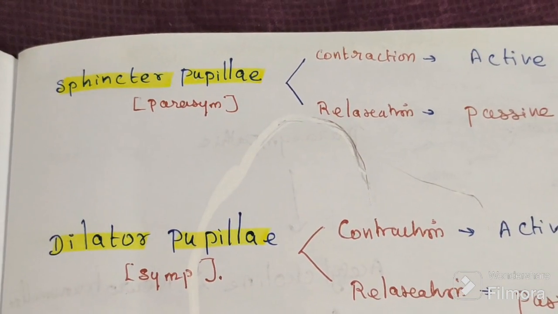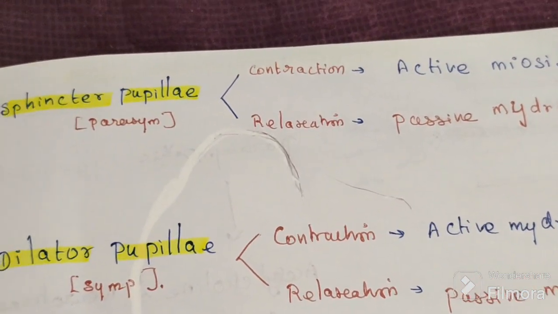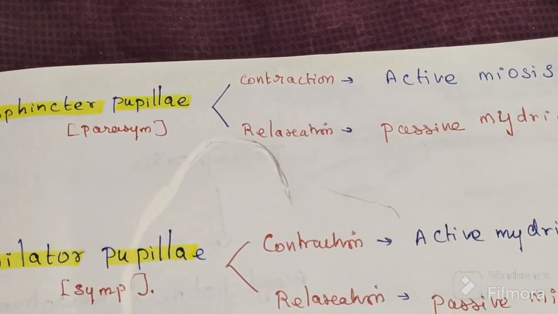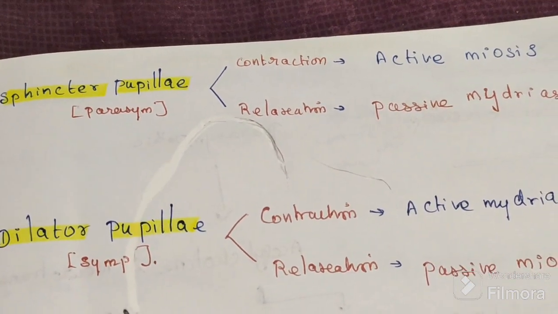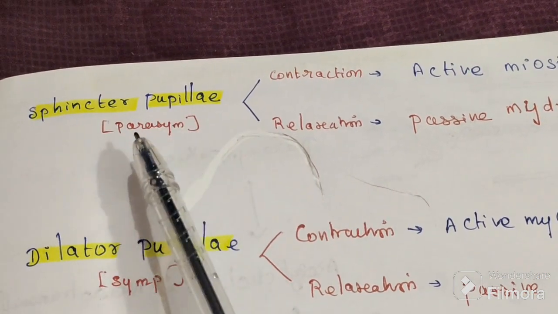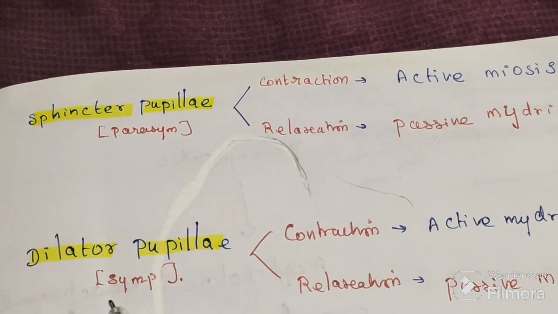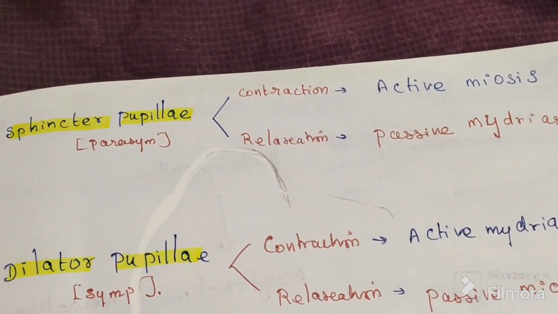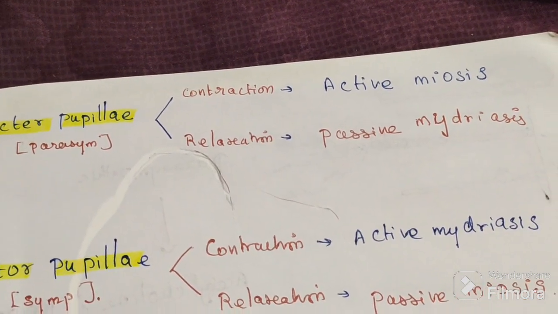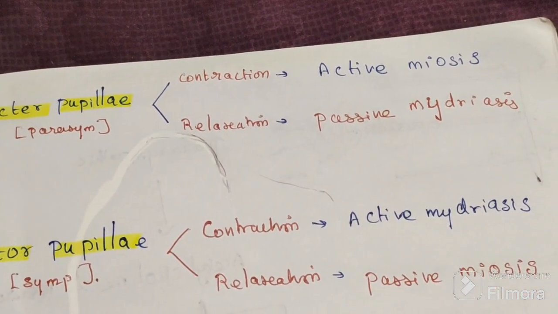Now, which nerve supplies which muscle? The sphincter pupillae is supplied by the parasympathetic nerve. The dilator pupillae is supplied by the sympathetic nerve. So whenever we are relaxed, our pupils are small, but whenever there is an emergency, our pupils are dilated.